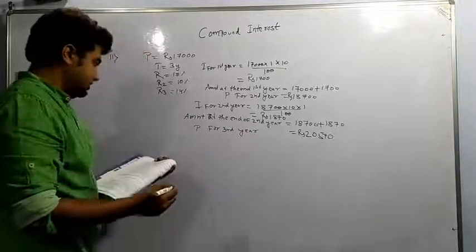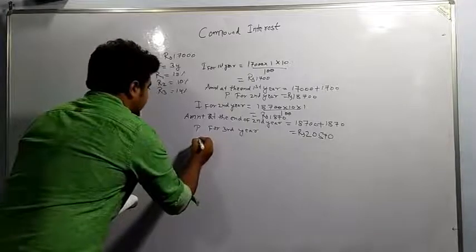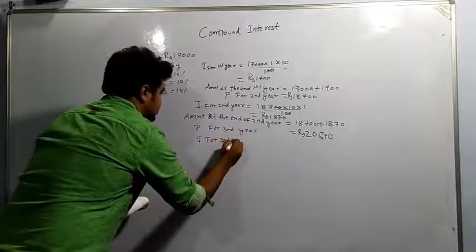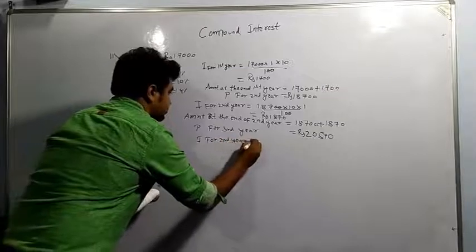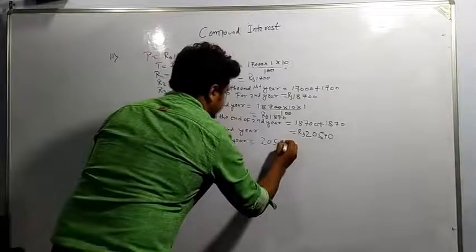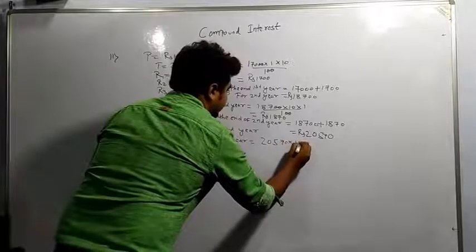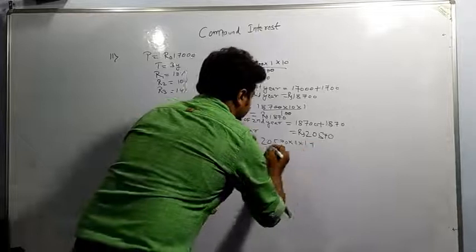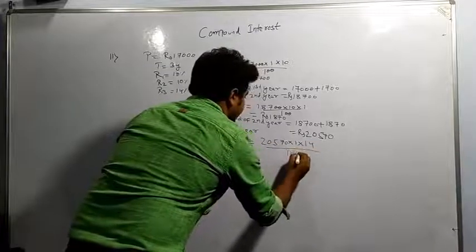So we can find again I for third year is equal to 20,570 into 1 is the time, and the rate of interest is 10 by 100.